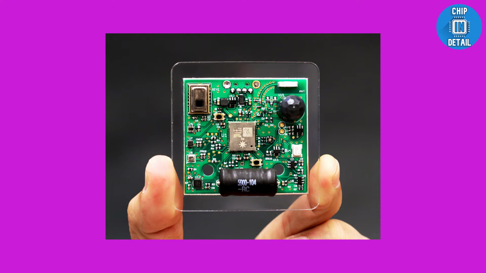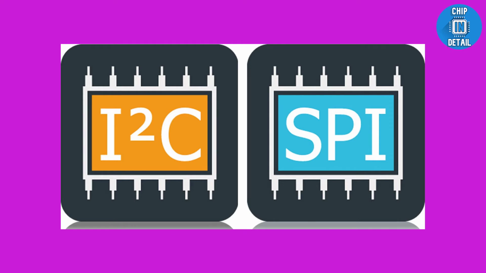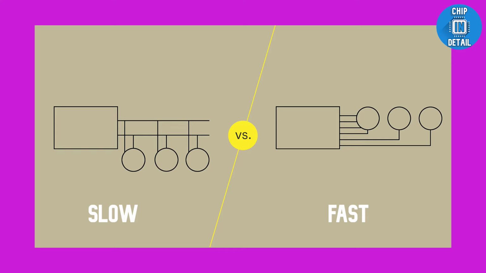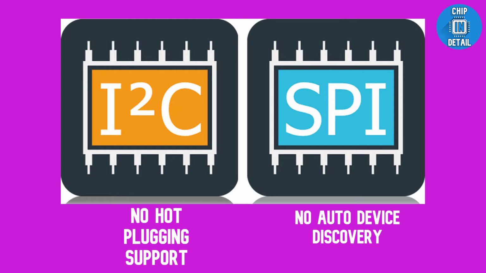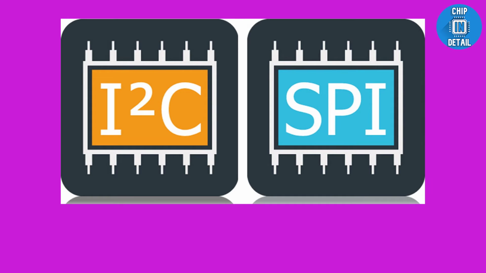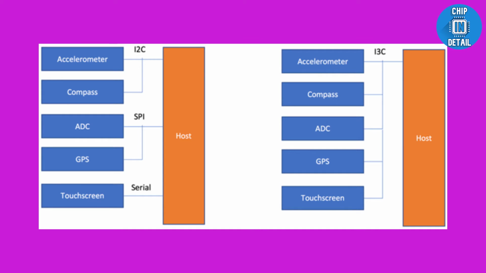As the usage of sensors in mobile devices increases day by day, it's becoming complicated for designers to use existing methods like I2C and SPI. I2C is quite slow compared to SPI, whereas SPI requires an extra chip select pin per device. Also, both SPI and I2C don't support hot plugging and automated device discovery. There are many such disadvantages to the existing methods of communication.